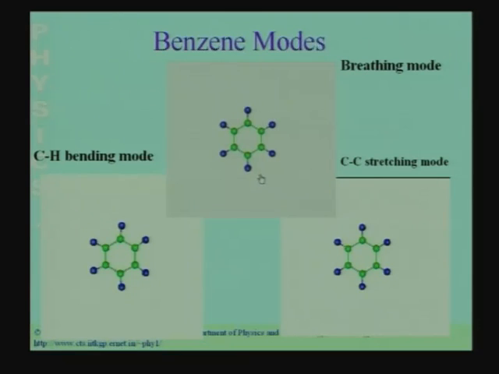So, let me show this to you again. This is the breathing mode of the benzene molecule. The whole molecule expands and contracts. All the bonds expand and contract simultaneously. Let me next show you the bending mode of the benzene molecule.